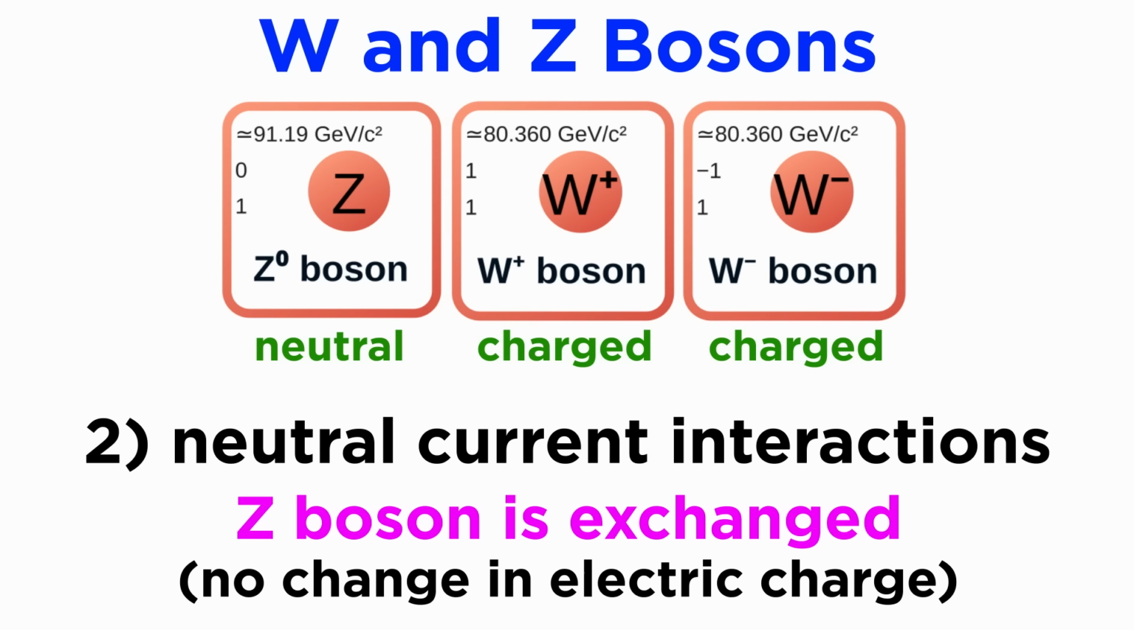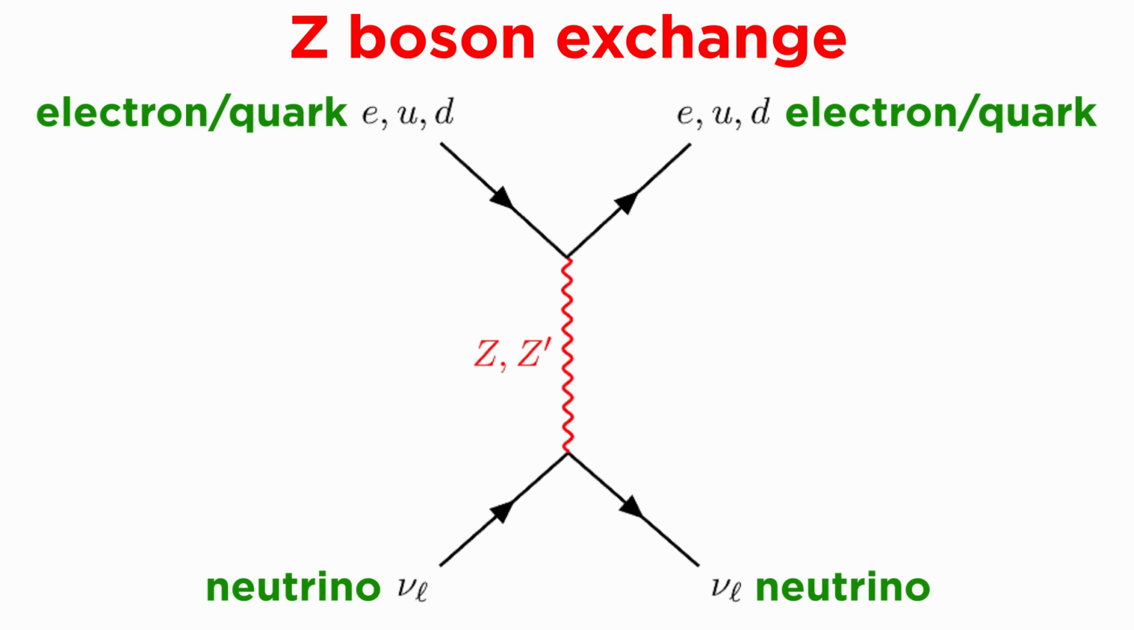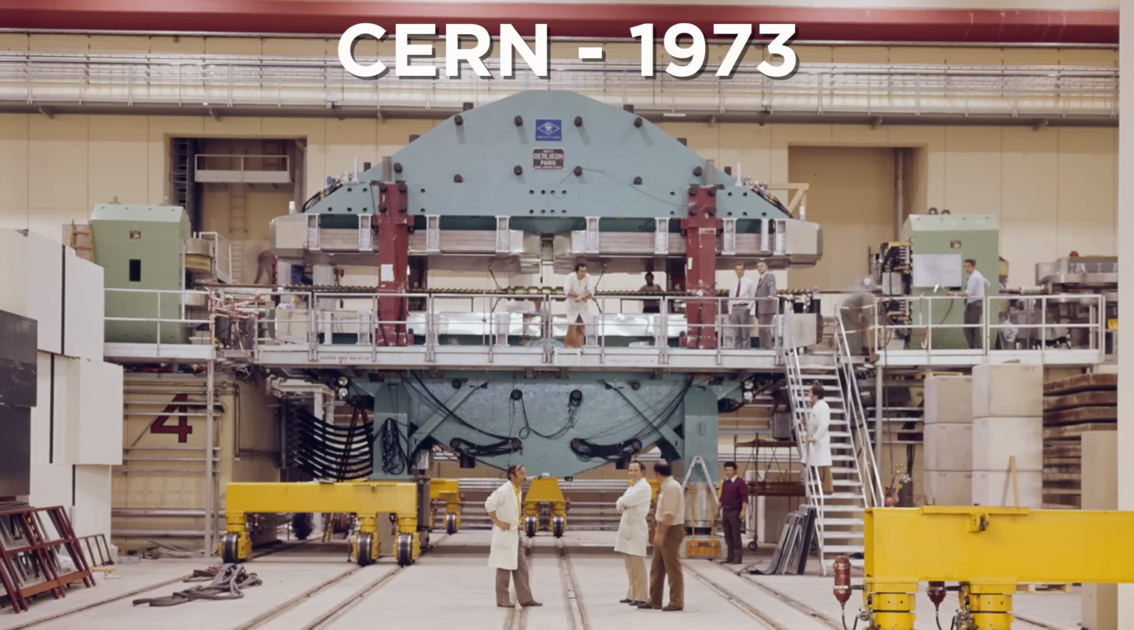On the other hand, neutral current interactions involve the exchange of a Z boson and no change in electric charge occurs. For example, neutrinos can scatter electrons or quarks via Z boson exchange without changing flavor. Neutral currents were observed in 1973 at CERN, proving the existence of this interesting phenomenon.